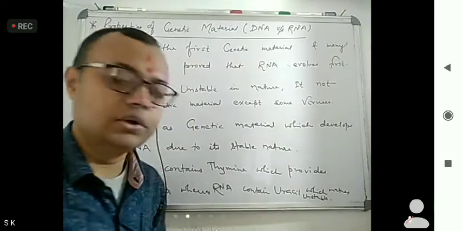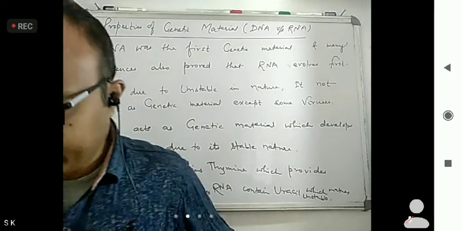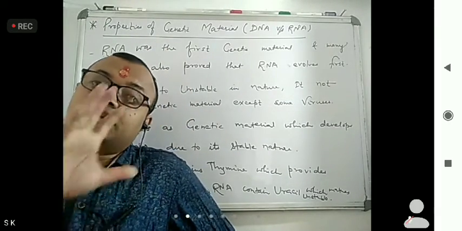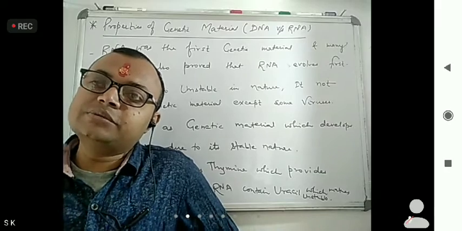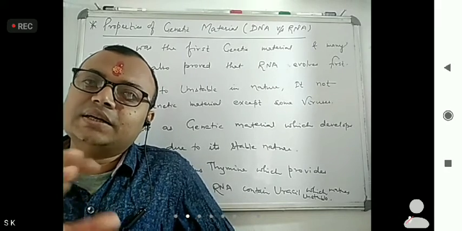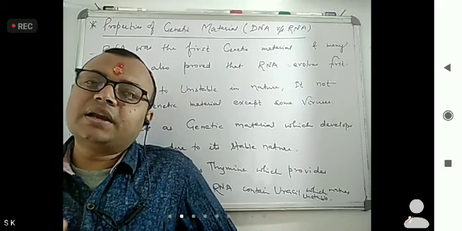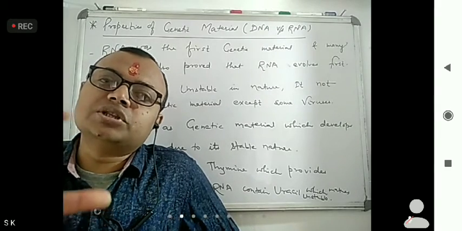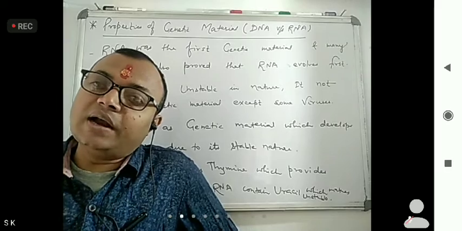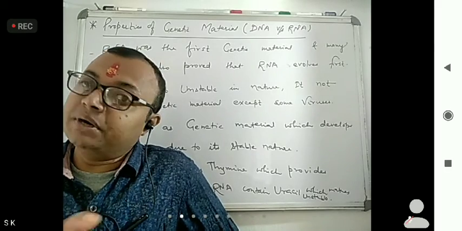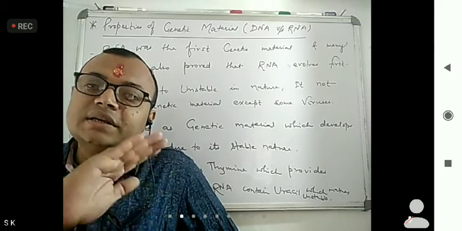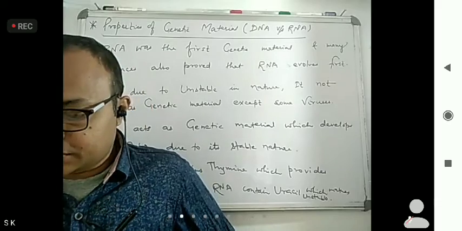So now you understood that RNA is the first genetic material that gives rise to DNA, which was stable. If we compare on the basis of reactivity, RNA is most reactive but unstable. DNA is less reactive but stable.